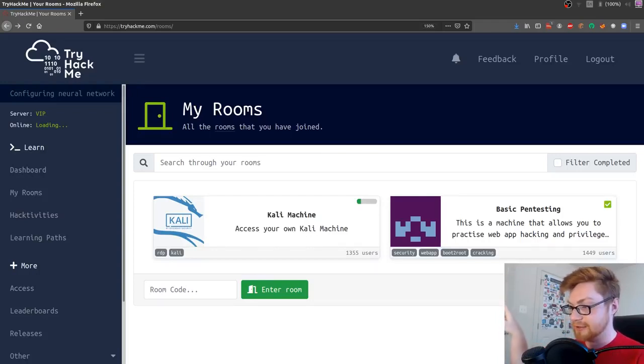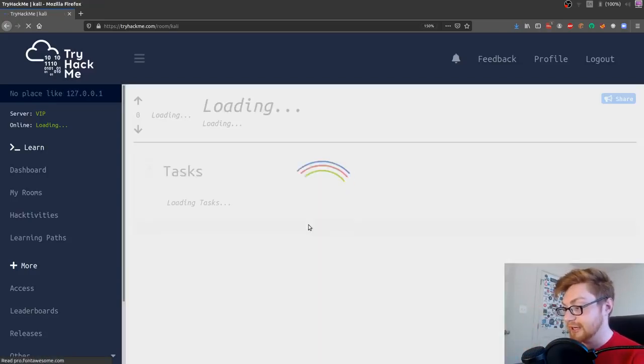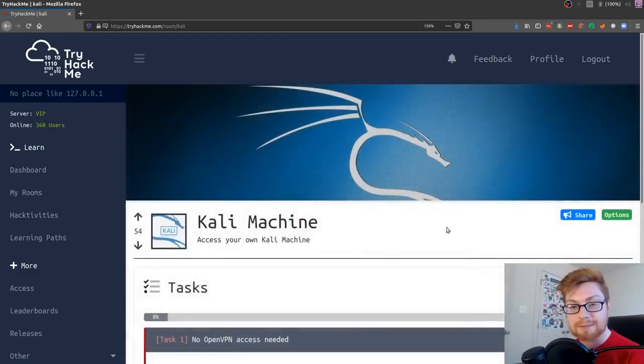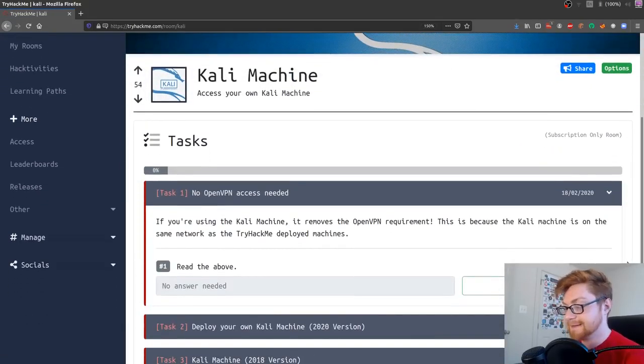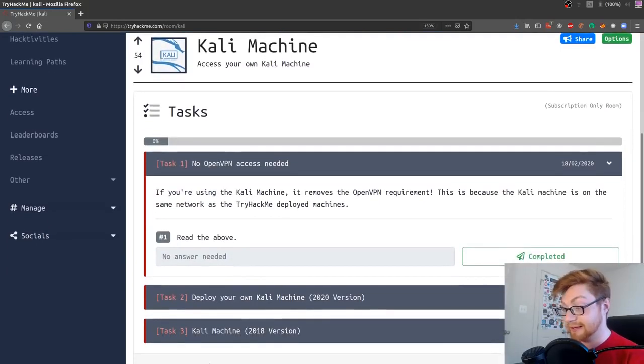So I have that other pane so I can show you. We're going through it in a clean slate. But let me show you that Kali machine. Again, this is only something that you could spin up if you have the subscribed rendition of TryHackMe, a subscription-only room. It's worth it. But I think this is a really cool perk.